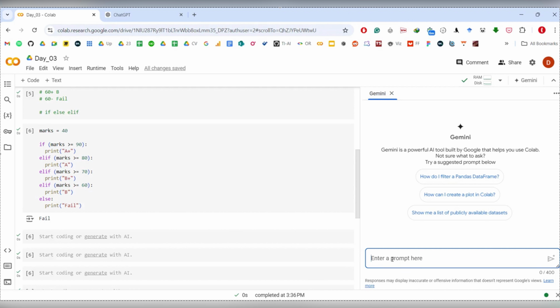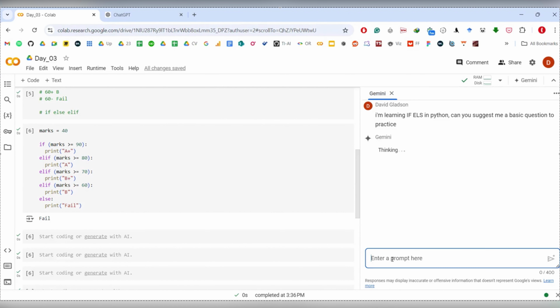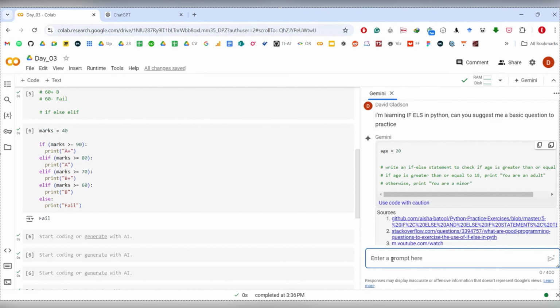So now you just put a prompt: I'm learning if else in Python. Can you suggest me a basic question to practice? You just hit enter, and let's see what happens. Here you see: age equals 20, write an if else statement to check if age is greater than or equal to 18. If age is greater than or equal to 18, print you are an adult, otherwise print you are a minor.